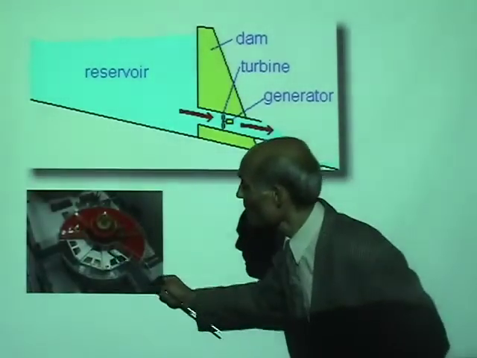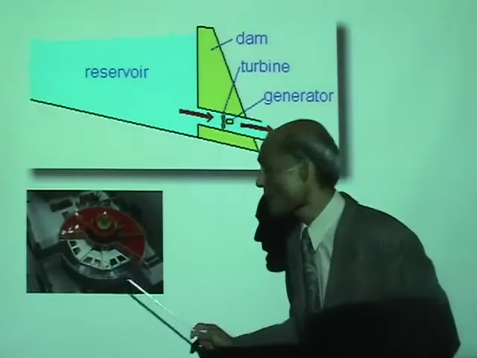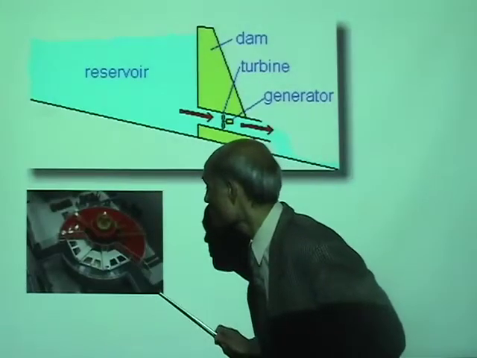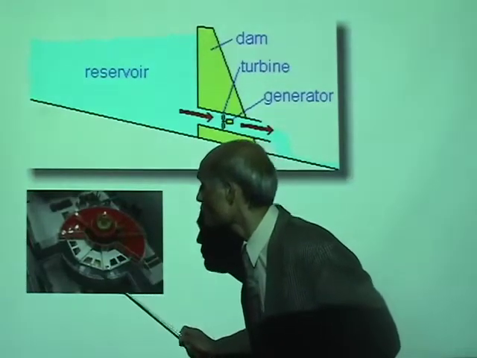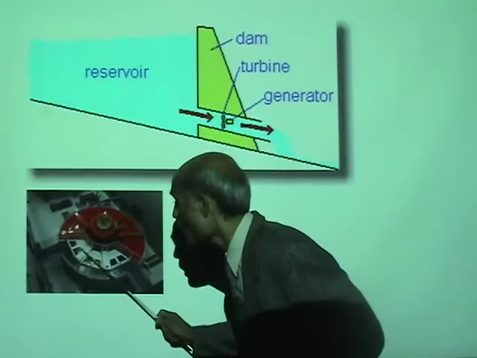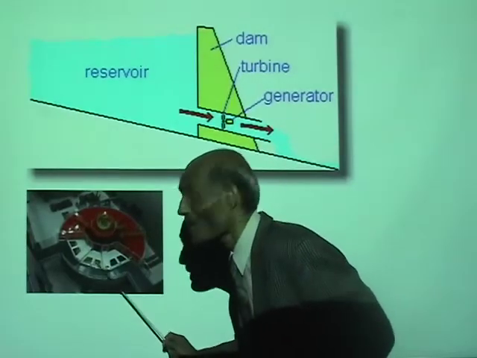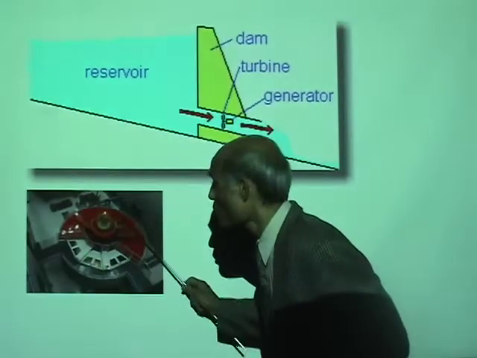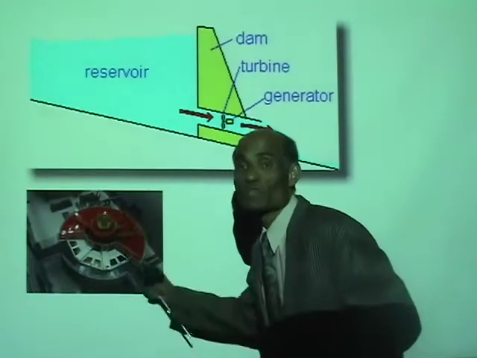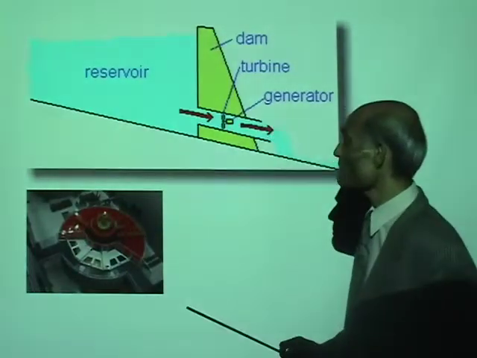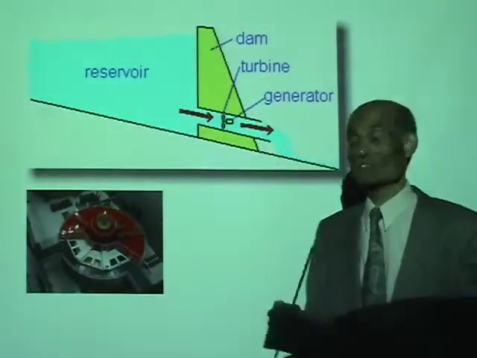And here I have the picture of a water turbine. You let water flow in with a large speed. You can see that's the coil. Big coils are wound inside, and this coil is rotating inside a magnetic field, producing electricity.